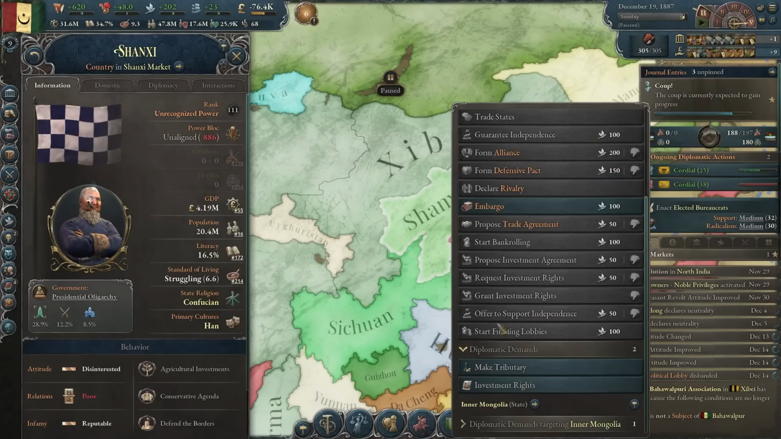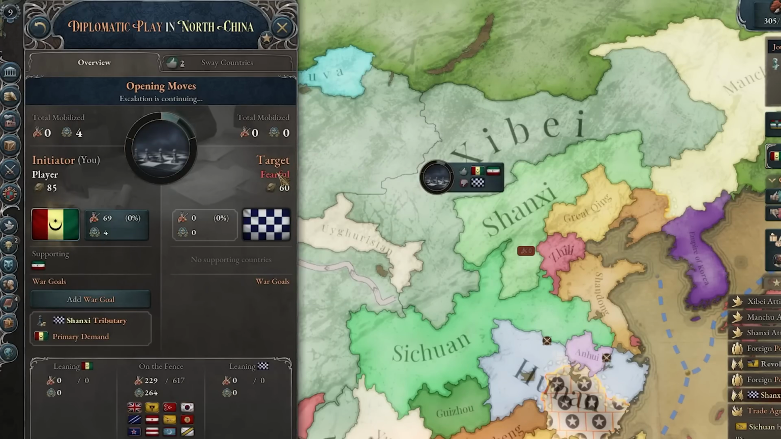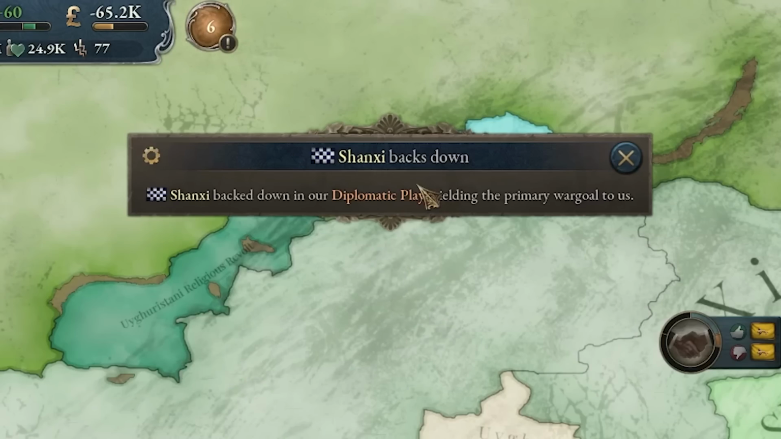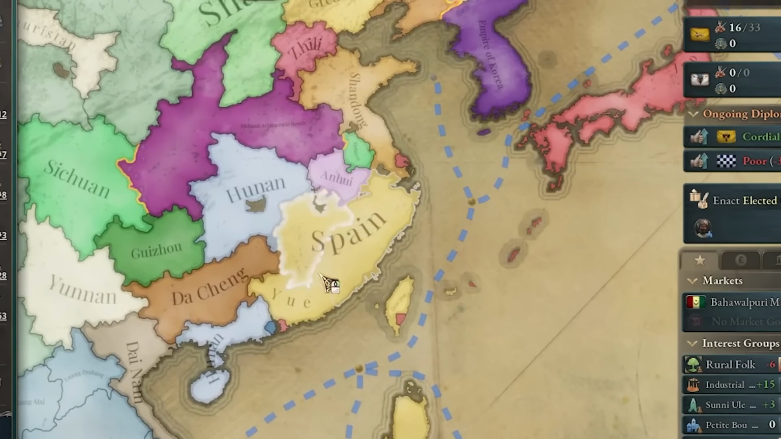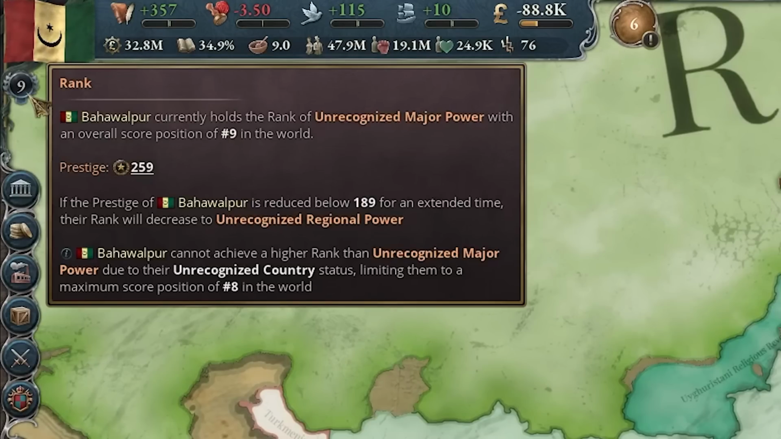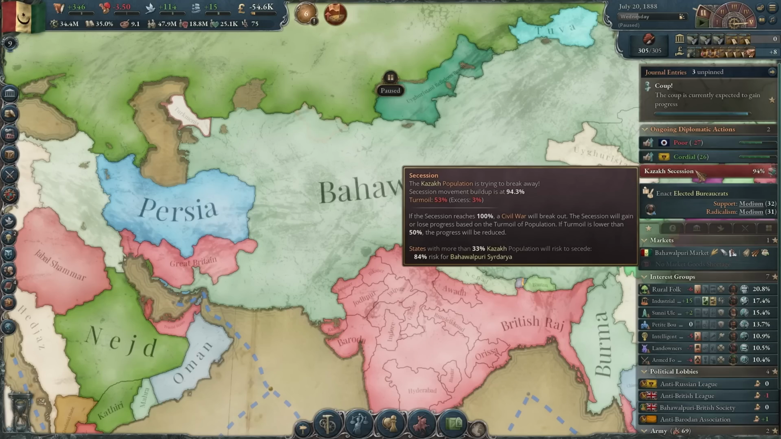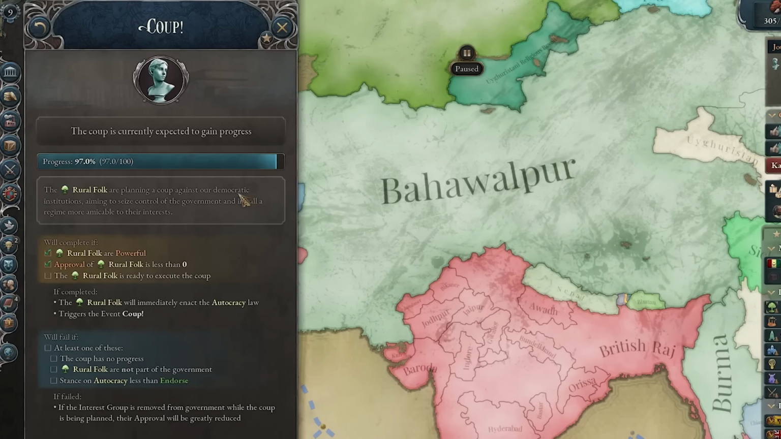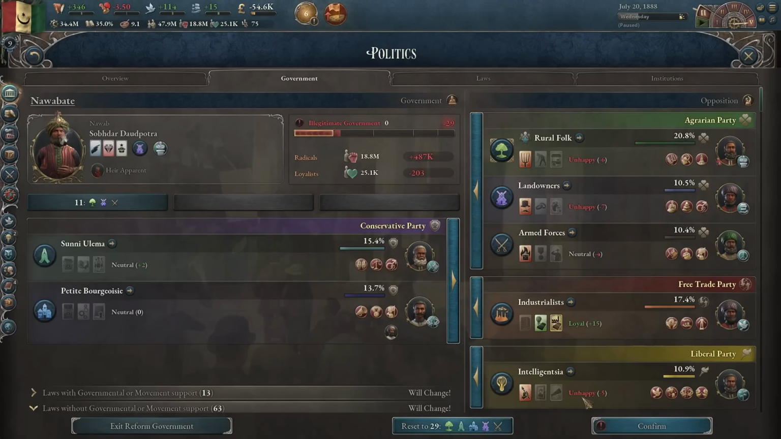However, I'm also gonna make Shaanxi a tributary now, and I'm pretty sure they're also gonna give up. There we go, those guys back down as well. And also Spain made their way into China. And yeah, I maintain my rank as a major power. Okay, we're gonna be getting a Kazakh succession. And also this coup is getting way too close. We have to stop it by any means.